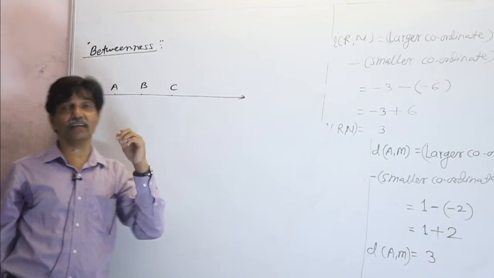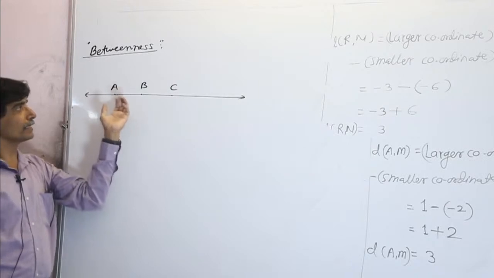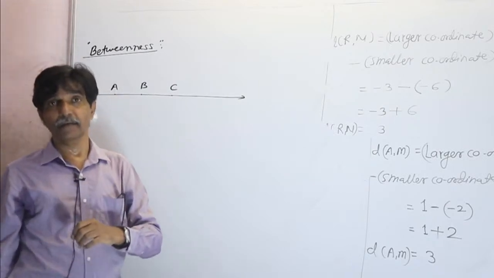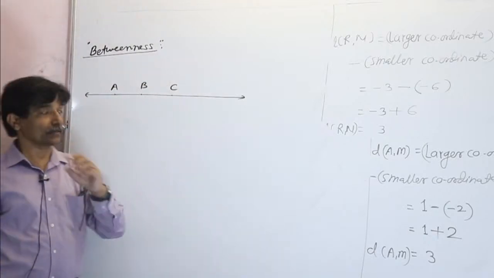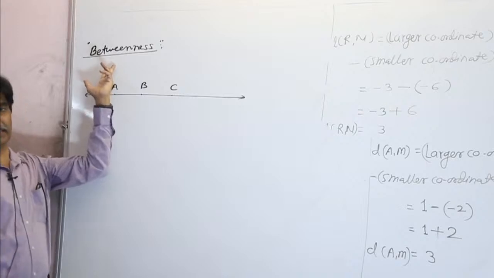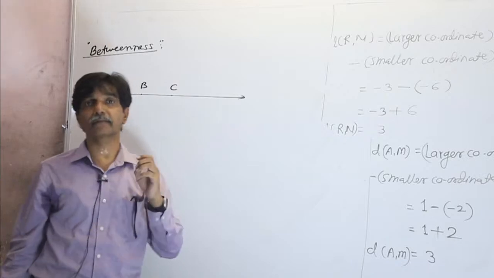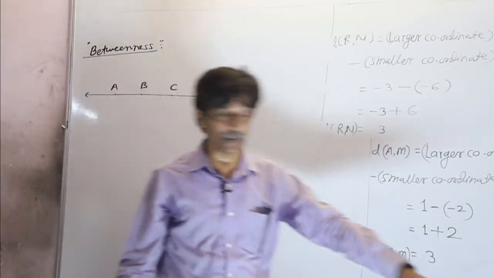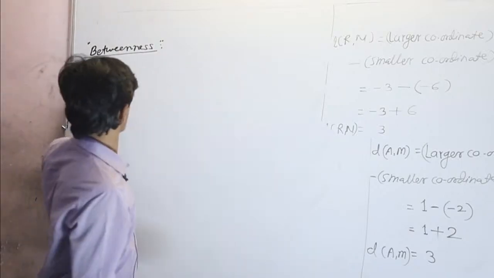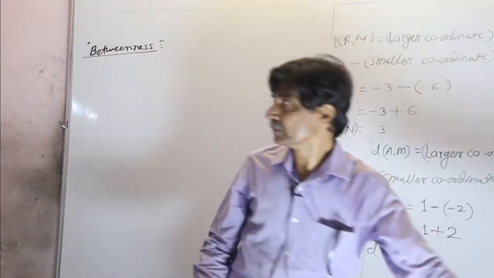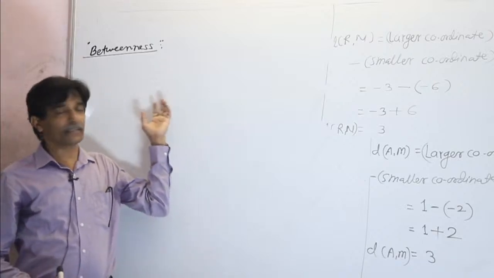It means there exists a line containing all these 3 points, and that is why the points A, B and C are collinear. So you must recall this definition first, because this is the basic condition for betweenness. To understand betweenness, the points should be collinear. So we shall now consider collinear points, meaning points which are lying on a line. Betweenness we shall study in the next part.